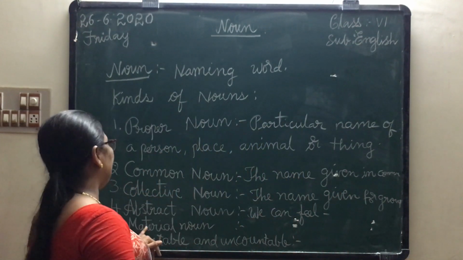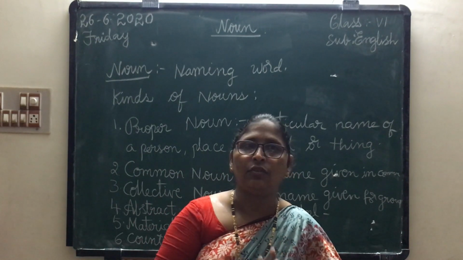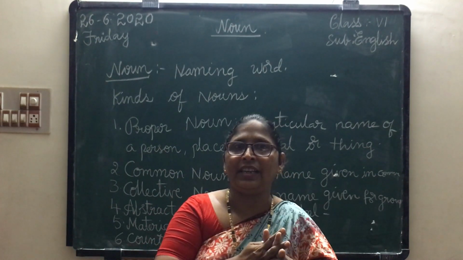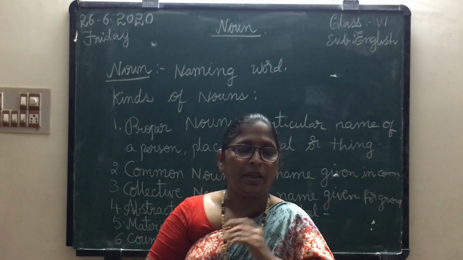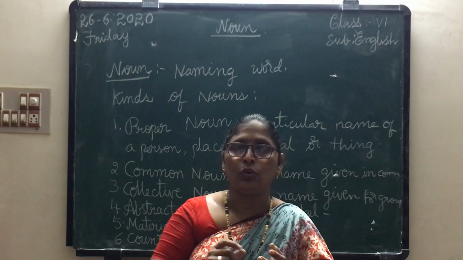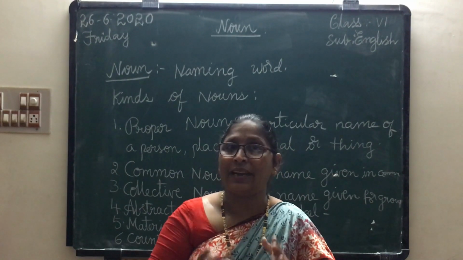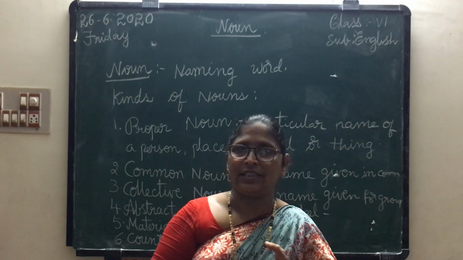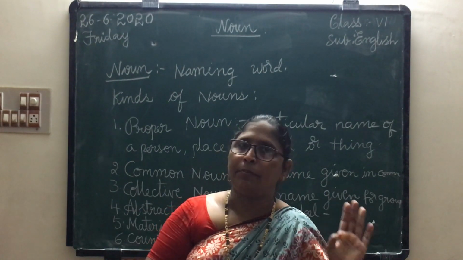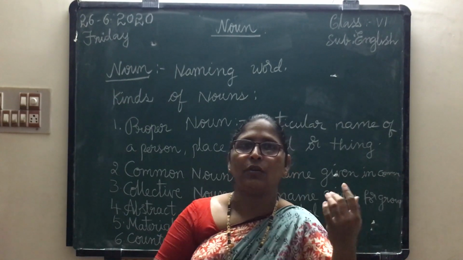Next one, material noun. Material means we use many things in our daily life. They are made of different materials, such as chair. Chair is made of wood. And paper, books. You use to write books. They are made up of paper. And you use bags. They are made of leather. What are these? Materials. They are called material nouns. Examples are leather, wood, silver, gold. These are all material nouns.